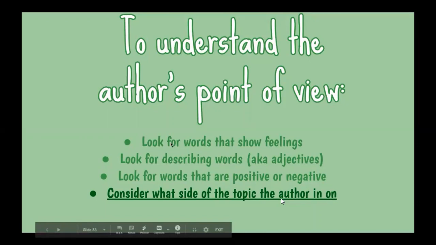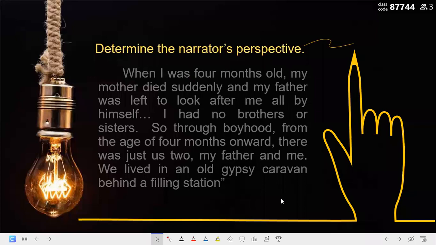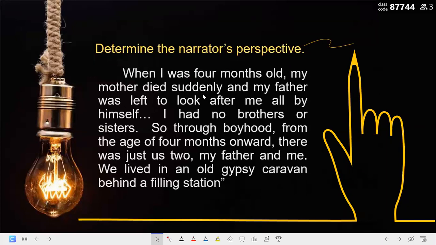So let's go back here. I need you here to read this passage, and tell me if it's the first point of view, the second point of view, or the third point of view. Remember, the first point of view uses I and we. The second point of view uses you and your. The third point of view uses he, she, they, it, them, and so on. Read and tell me on the chat, please. Send your answer on the chat. Say either first point of view, second point of view, third person point of view.